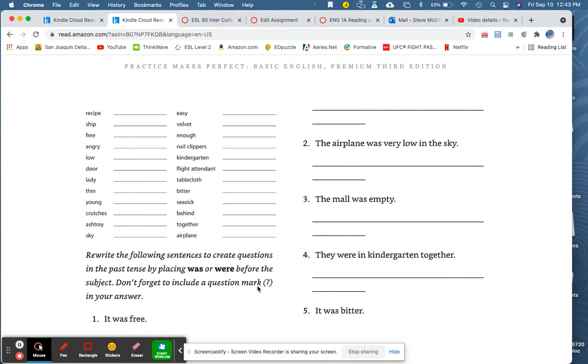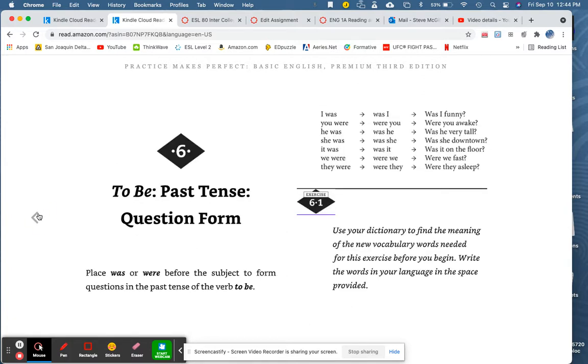It's important to be in the habit of always including, first, a capital letter at the beginning of every sentence and punctuation in the form of period, exclamation point, or question mark at the end of every sentence. Let's go back to our list of words, but first talk about to be, past tense, question form.